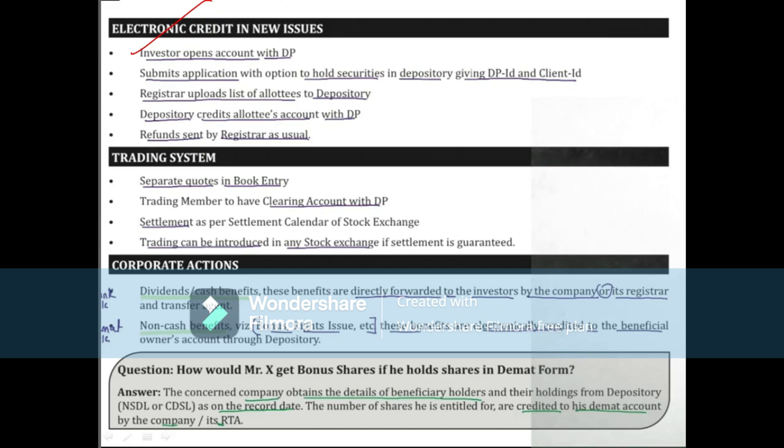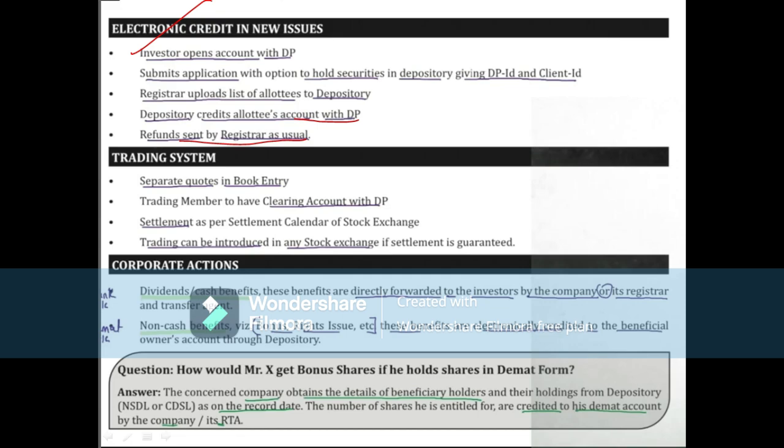He submits an application with the option to hold securities electronically. The registrar uploads the list of allottees to the depository. Then the depository credits the allottees' accounts with the depository participant. Then refunds are sent by the registrar as usual.